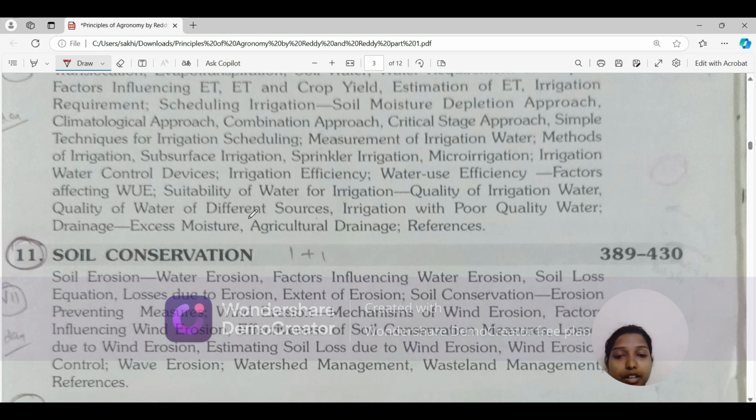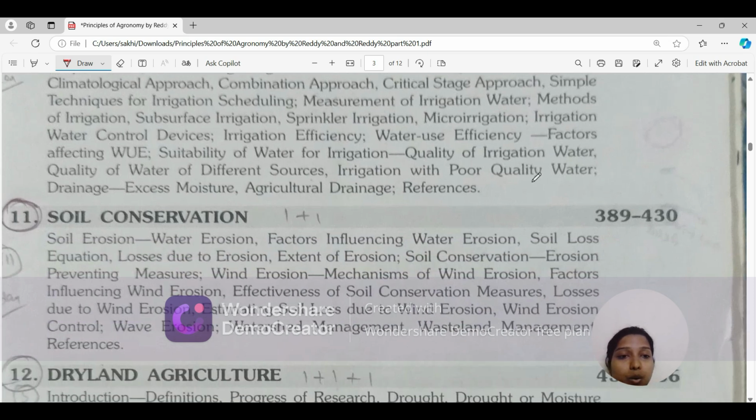Quality of water of different sources, irrigation with poor quality water. Like if there is only poor quality water and we have to irrigate with that only, what measures we should take to use that poor quality water in crops without affecting the productivity of crops.